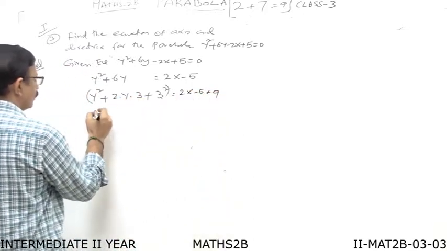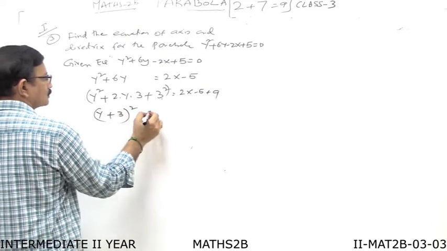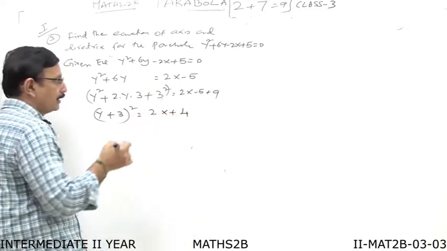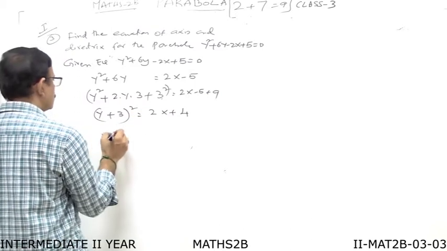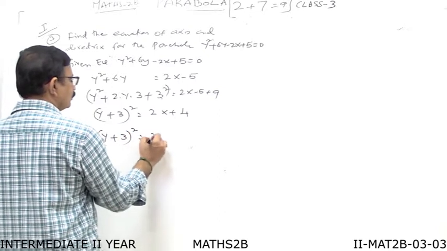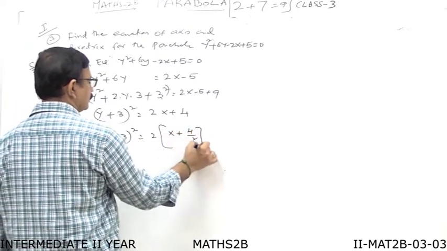So in total we can write (y plus 3) whole squared is equal to 2x plus 4, that is 9 minus 5. Now (y plus 3) whole squared is equal to, we can take 2 common, so this is x plus 4 by 2.